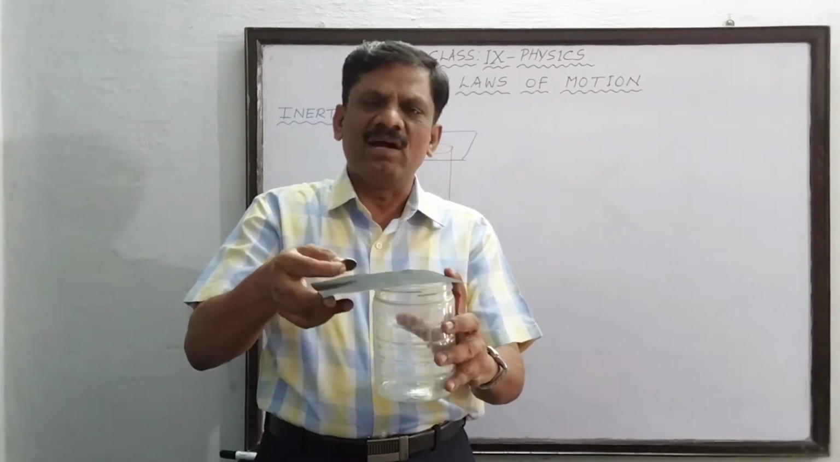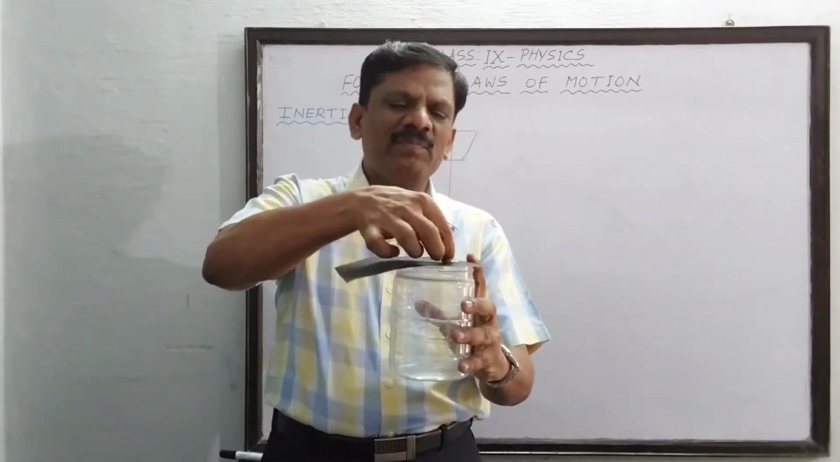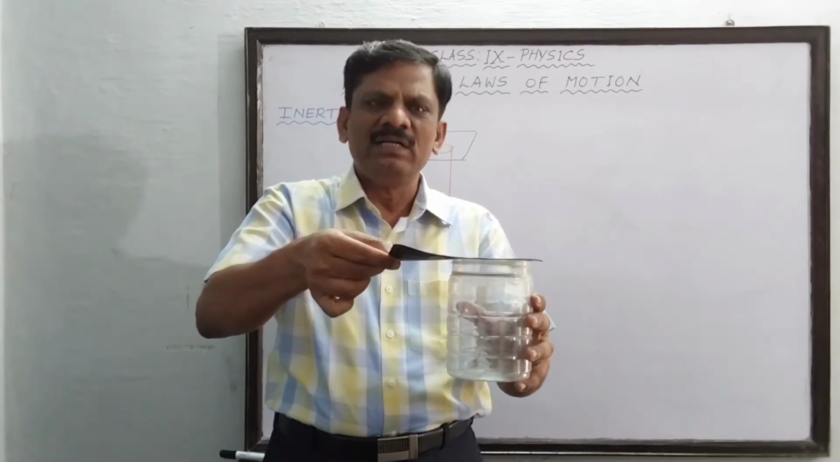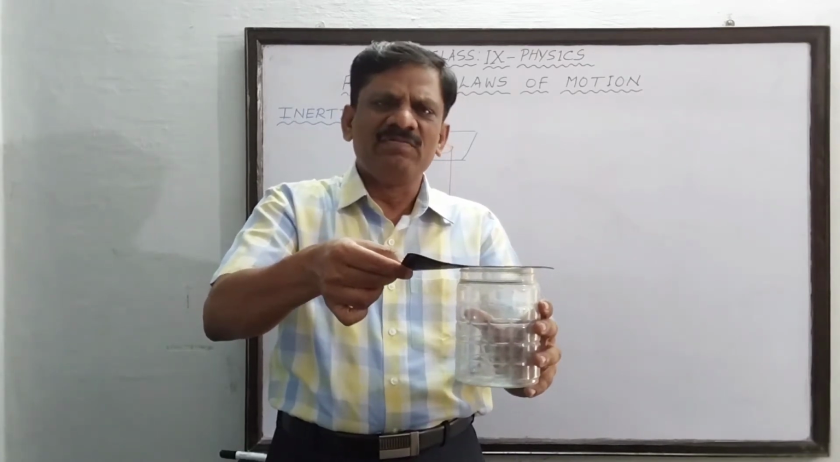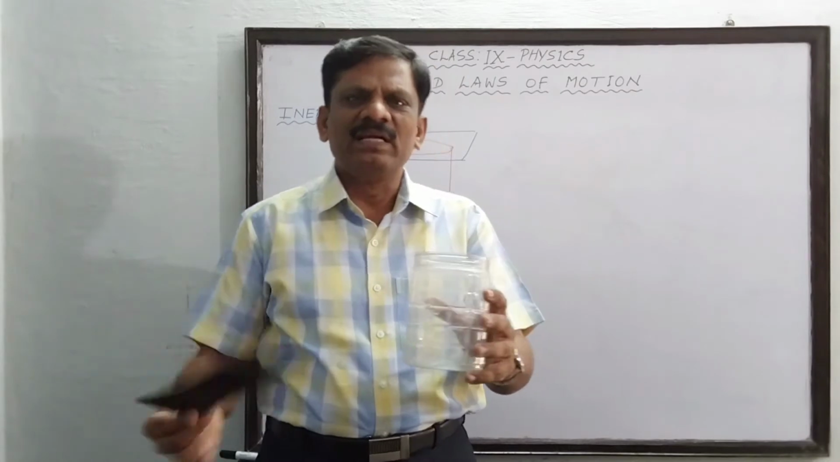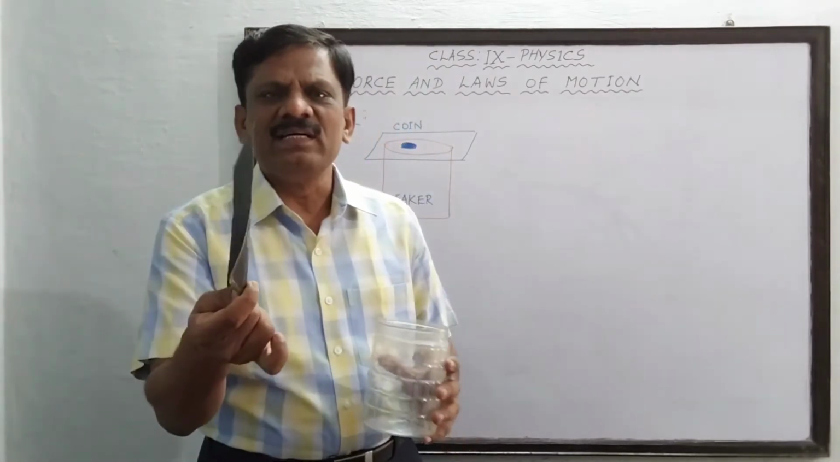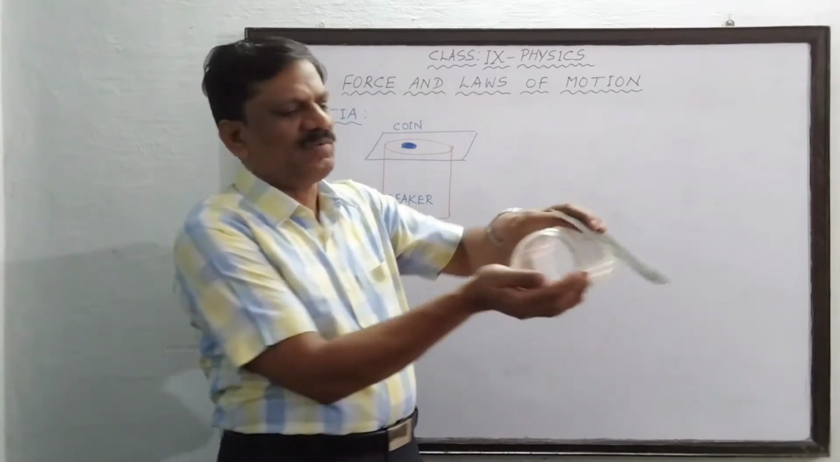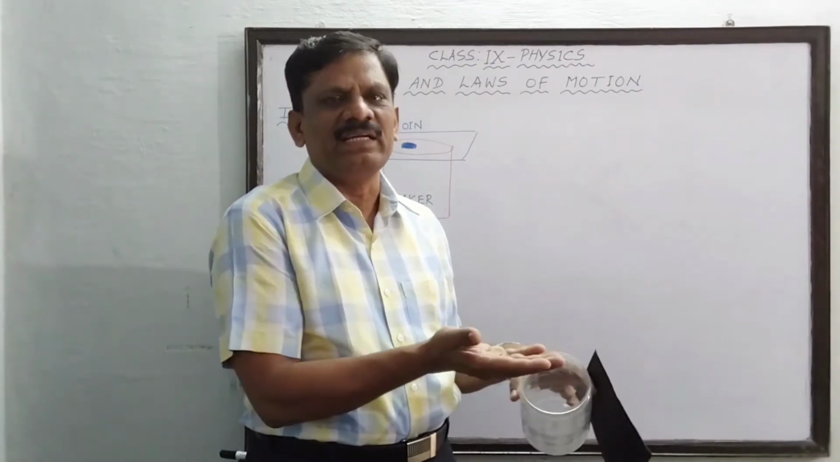I place the cardboard. Over the cardboard, I will place this 5 rupee coin and I am going to pull the cardboard with a large force like this. So that only the cardboard is in my hand. But the coin has not come along with the cardboard. So it has fallen inside the container.